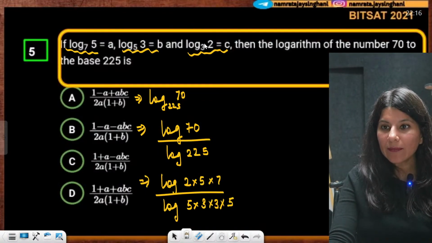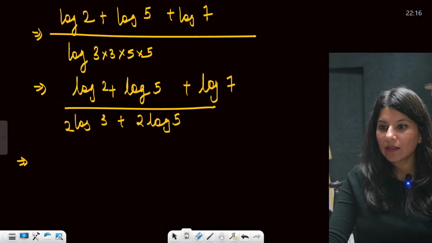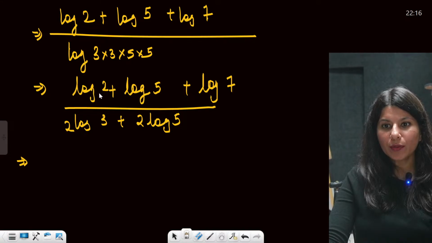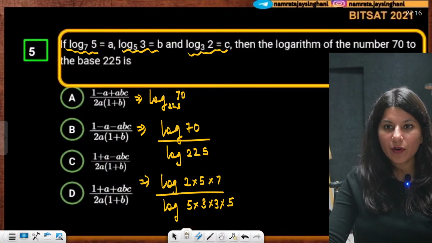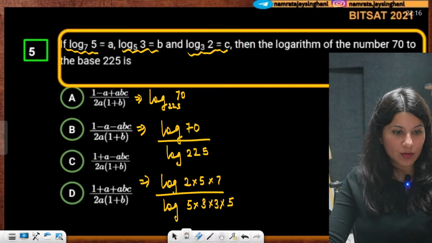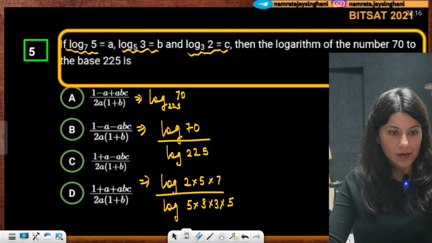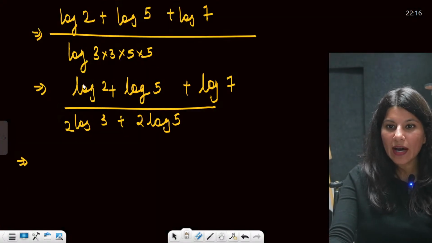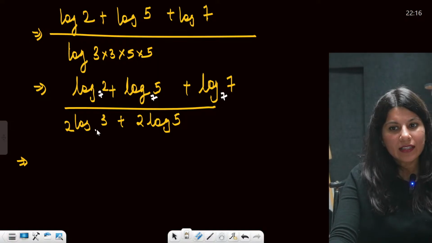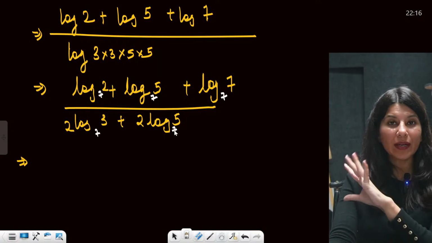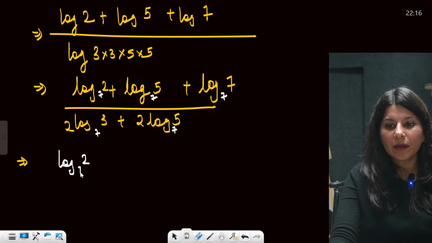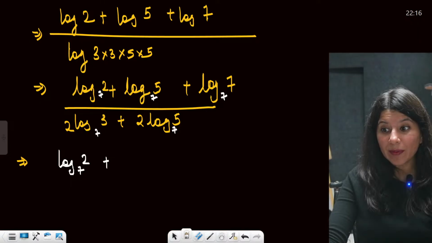So, can you see this is log 2 to the base 3, and what we want is log 5 to the base 7 is also there. Okay, let's do one thing. Let's focus on this 7 base. So I am keeping base 7 everywhere. This is 7, this is 7, this is 7, this is also 7, this is also 7. Now base is uniform. Log 2 to the base 7, I don't know. Correct? Plus log 5 to the base 7, I know.